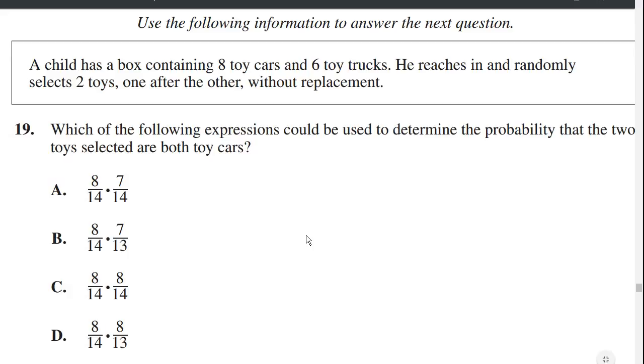to the box. So you're going to select one toy, and you're looking for a toy car. So the first one is 8 divided by 14 chance. And then you're left with a situation where there's 13 toys remaining, and 7 of them are toy cars. So the probability of the next one is 7 over 13. So it's 8 over 14 times 7 over 13, which is B.